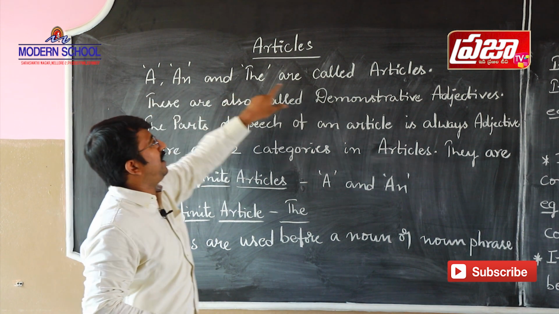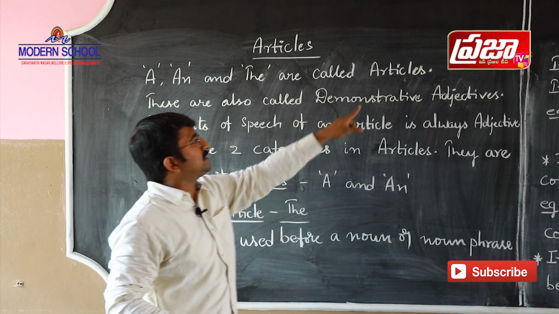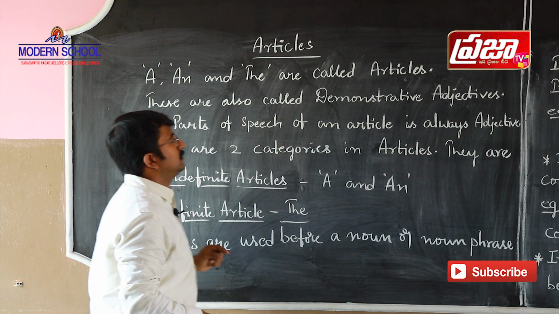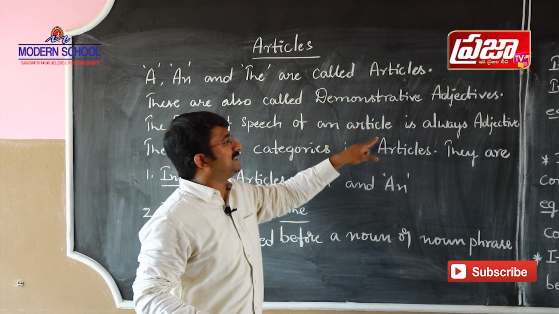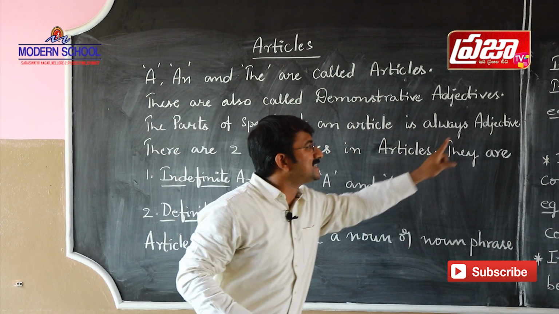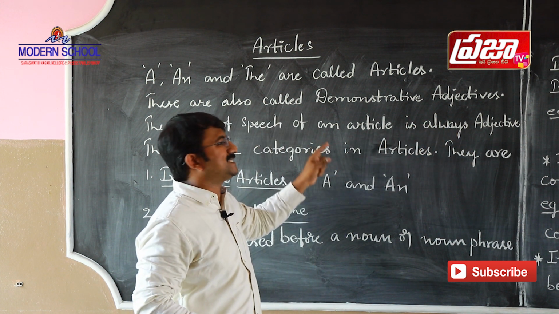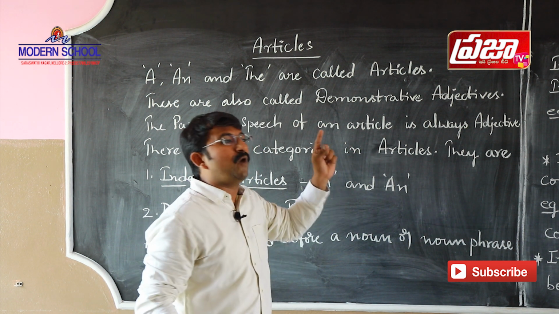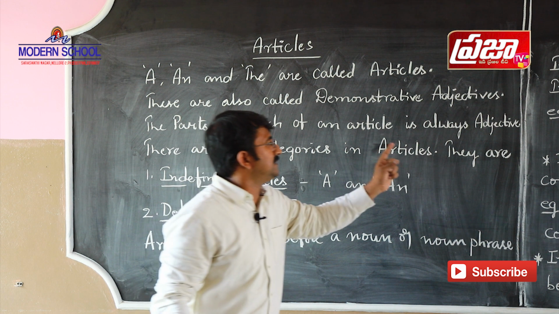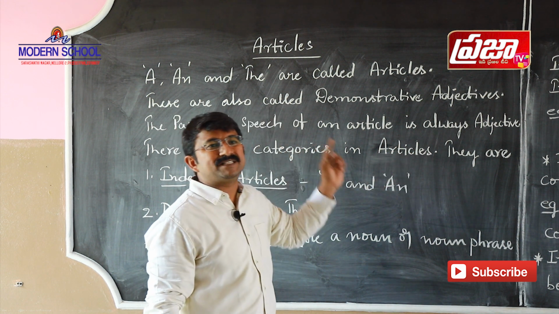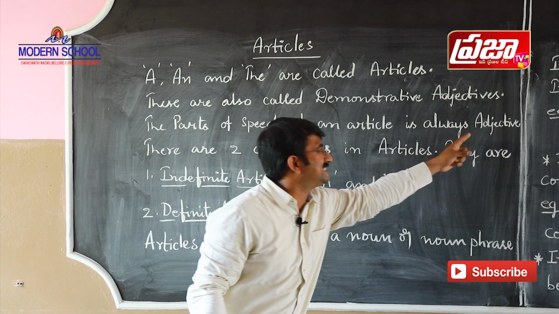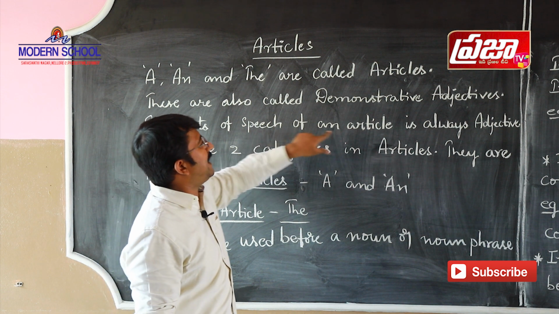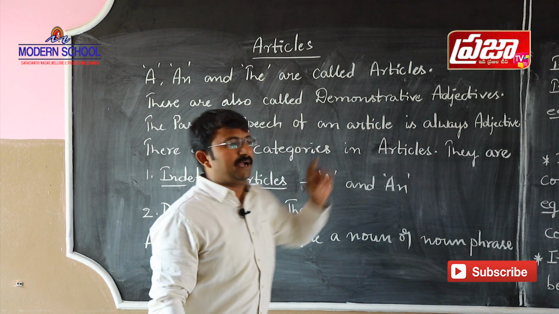A, an, and the are articles. These articles are also called demonstrative adjectives. The part of speech of these articles is always adjective. If it is asked what the part of speech of a is, it is article. If it is asked what the part of speech of an is, it is adjective. If it is asked what the part of speech of the article the is, it is adjective. So what we have to remember here is that the part of speech of an article is always adjective.